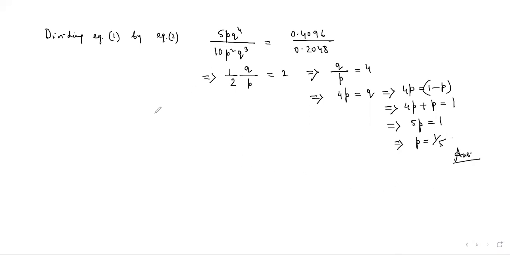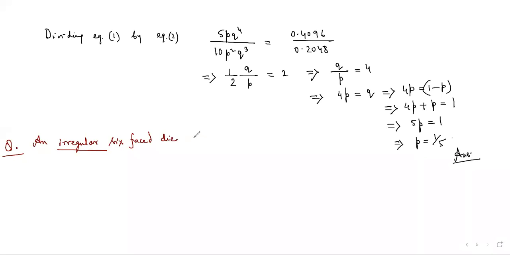Let me give you a problem which you can test by yourself. The problem goes like this: an irregular six-faced die. By irregular means the die is not fair.